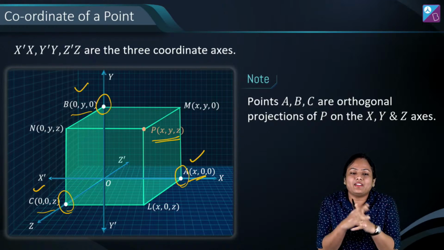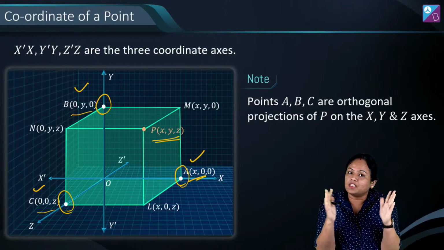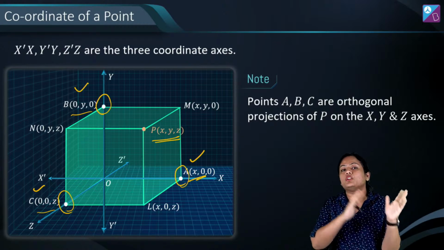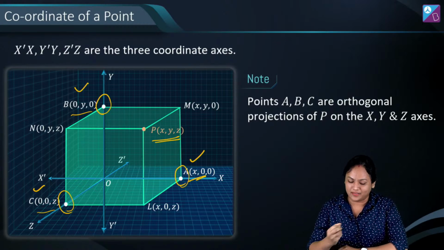Hi Amrit, hi Krishna. So, yes, this was the very basic thing, all right? Orthogonal projection of a point on x, y and z axis.